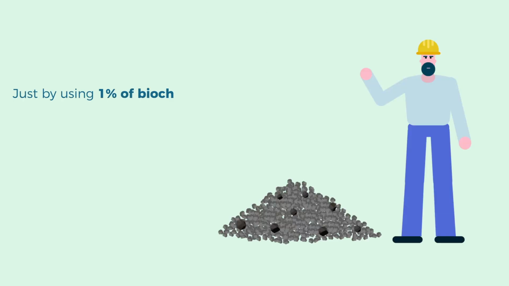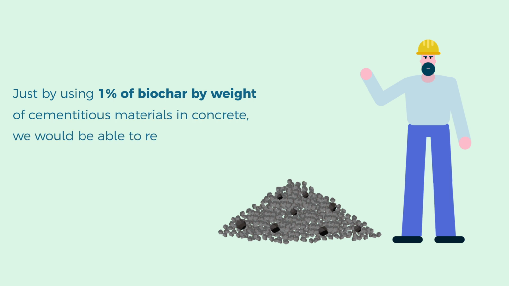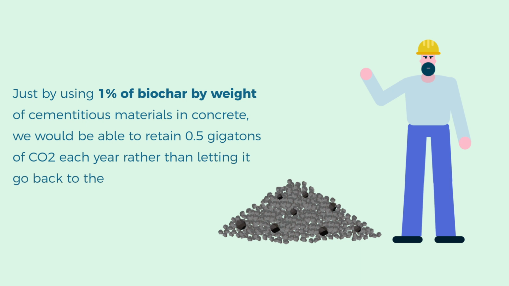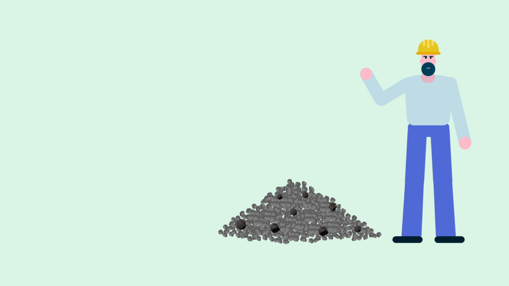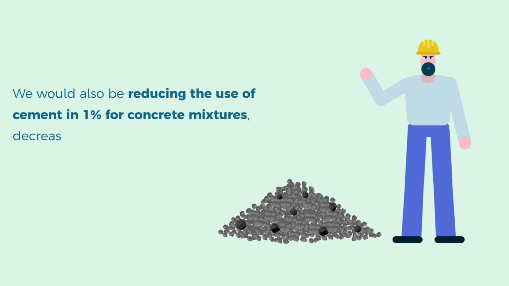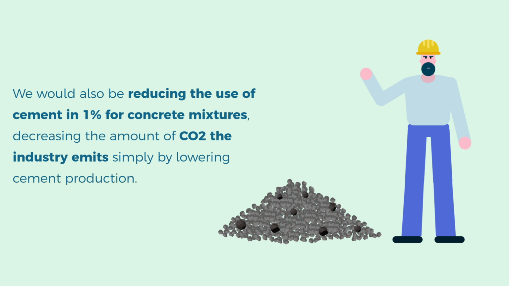Just by using 1% of biochar by weight of cementitious materials in concrete, we will be able to retain 0.5 gigatons of CO2 each year, rather than letting it go back to the atmosphere. This alone would represent close to 20% of the total yearly emissions of CO2 caused by the cement industry. We would also be reducing the use of cement in 1% for concrete mixtures, decreasing the amount of CO2 the industry emits simply by lowering cement production.